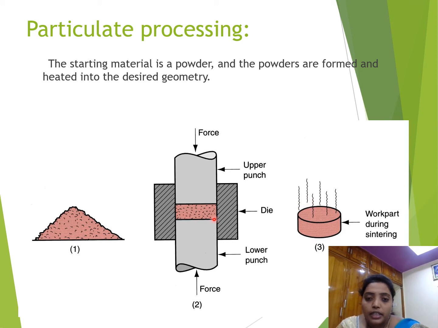Okay, our required object will come in this shape by applying force from the upside and downside, and we will get this rectangular shape or this circle form shape. Okay, this is known as particulate processing.